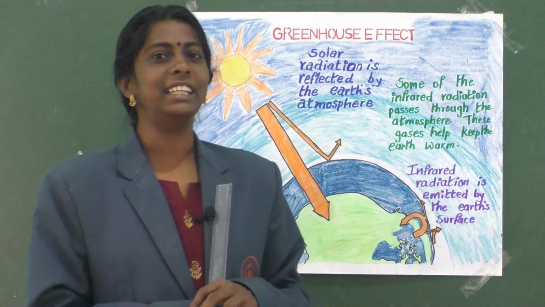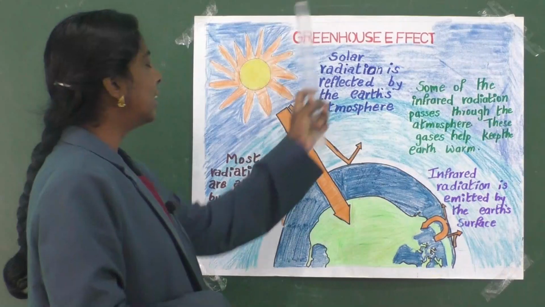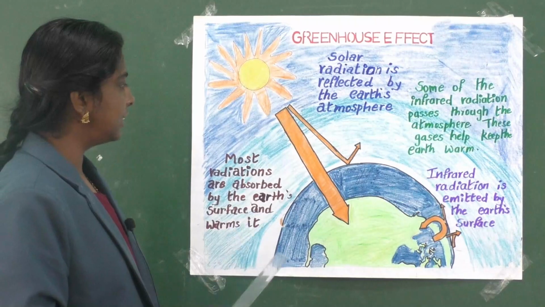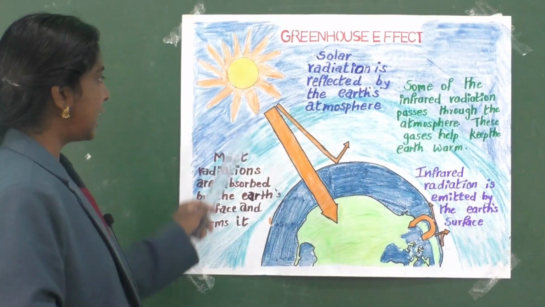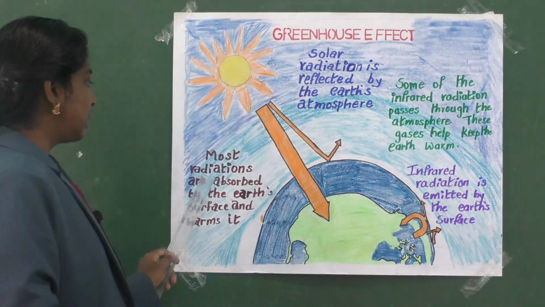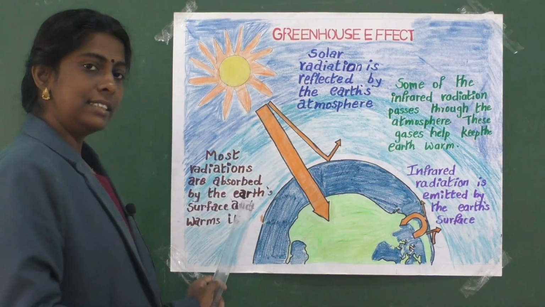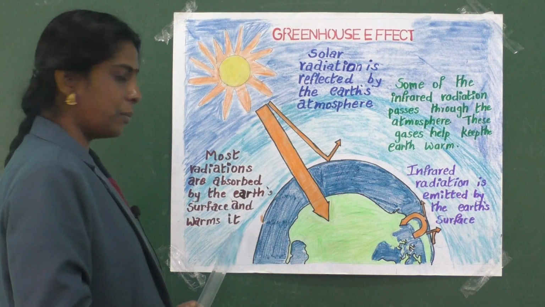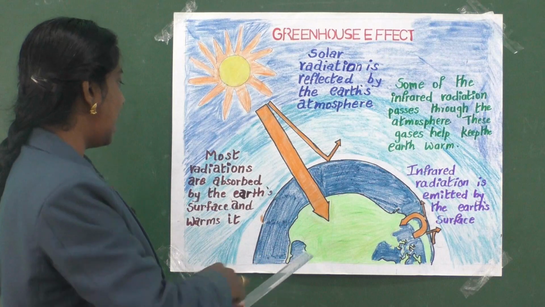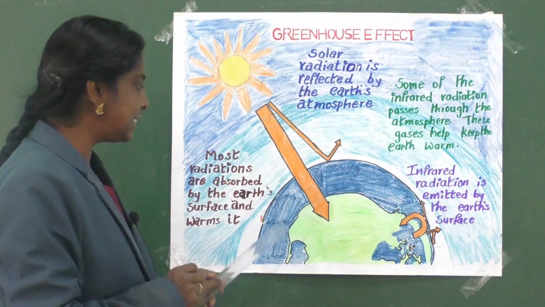Clear? So now children, let us learn about greenhouse effect in detail. Okay, so you can see the picture, that is sun is there and this is earth. Sunlight is falling over the earth. So here most radiations are absorbed by the earth's surface and warm it. So the earth is receiving the sunlight from the sun and it makes the earth's surface warm.